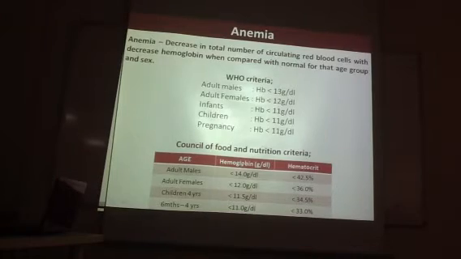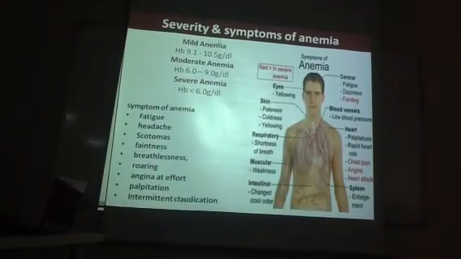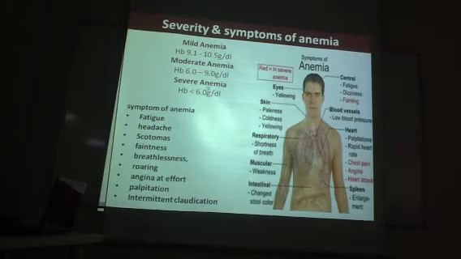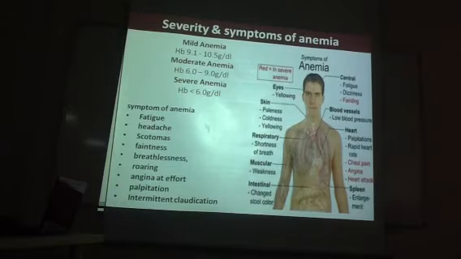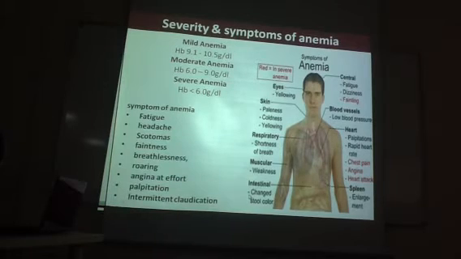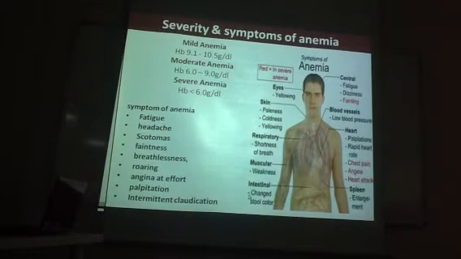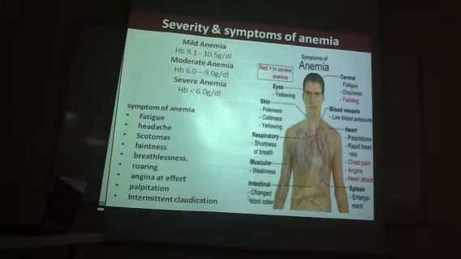Anemia is further classified into mild, moderate, and severe. Severe is less than 6 grams per deciliter. We have to treat them immediately. We cannot wait for anything. The symptoms will be related to three systems: the central nervous system, the respiratory system, and the cardiovascular system. So all the symptoms will be related to those.